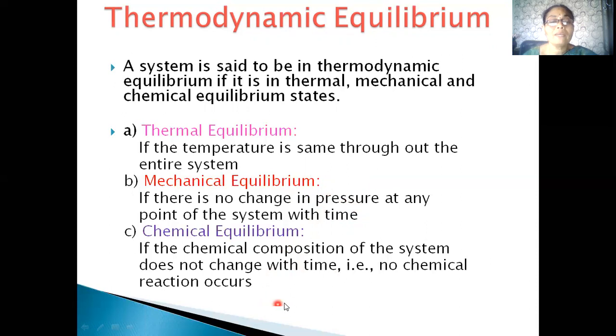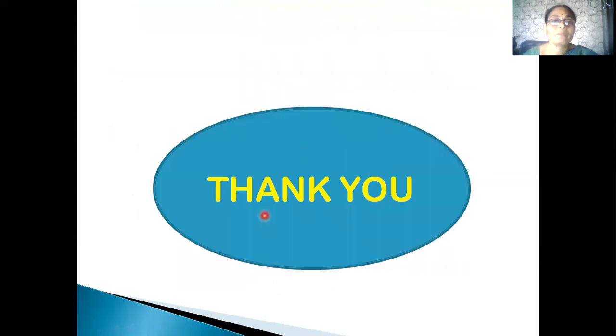Coming to chemical equilibrium. If the chemical composition of the system does not change with time, that is, if no chemical reaction takes place, then we can say it is in chemical equilibrium. So, for a system to be in a thermodynamic equilibrium state, it should be in thermal equilibrium, it should be in mechanical equilibrium, and it should be in chemical equilibrium.